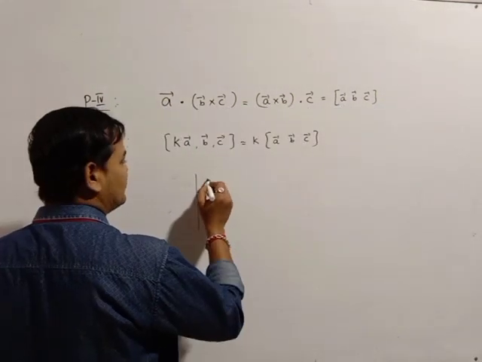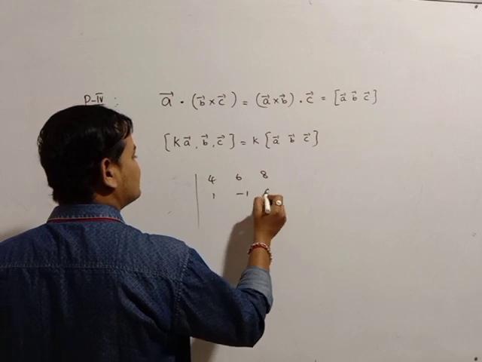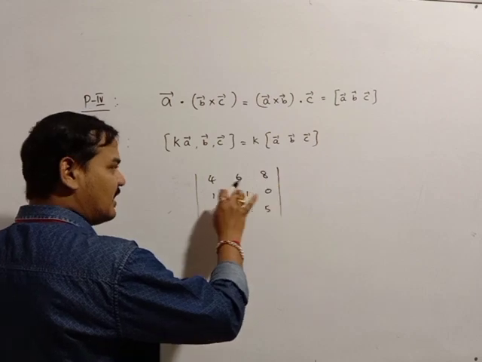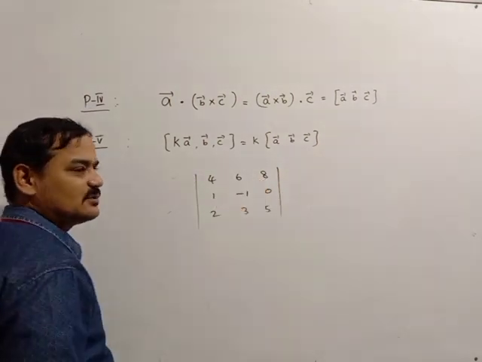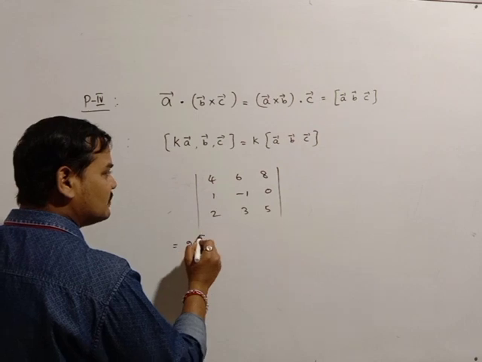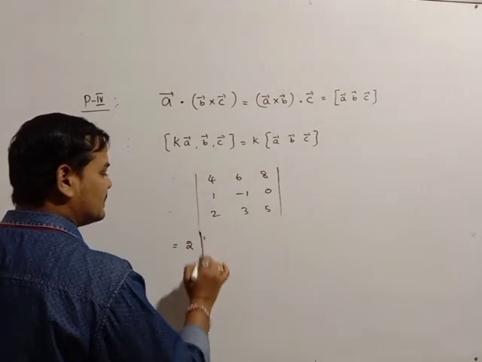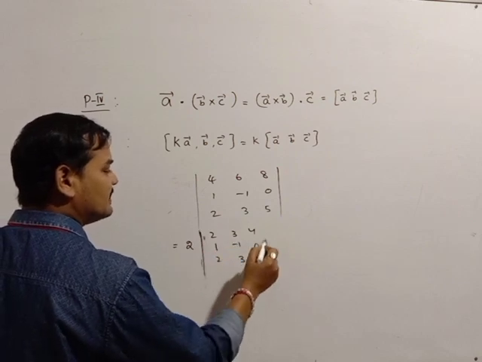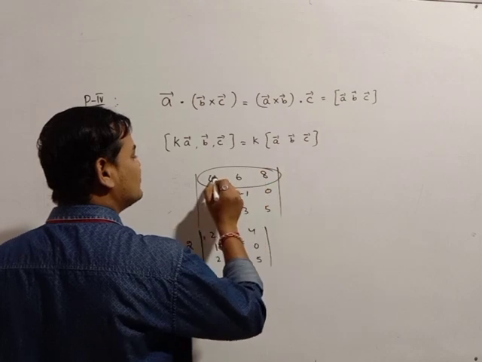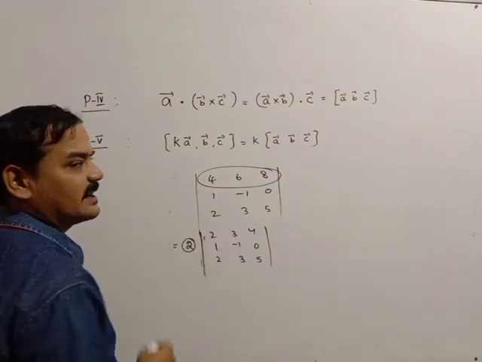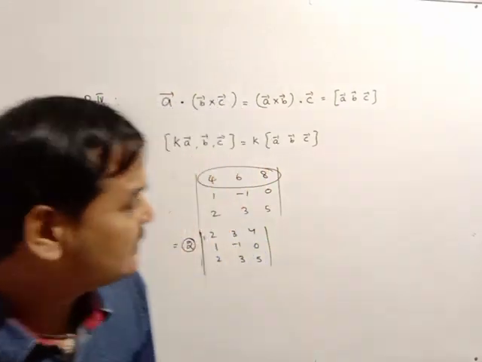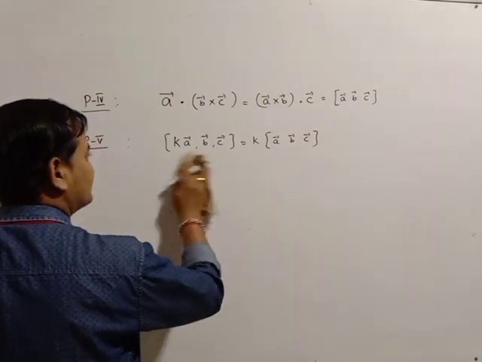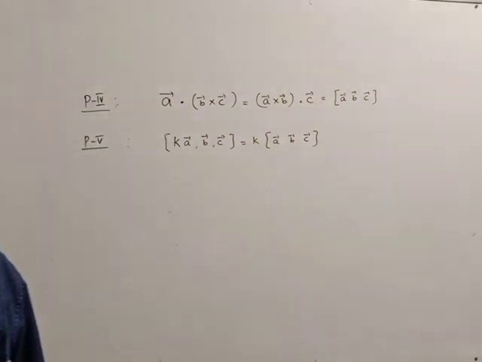Suppose in the determinant with rows 4, 6, 8, then 1, minus 1, 0, then 2, 3, 5, all elements in the first row are multiples of 2. So you take the 2 common and write 2, 3, 4 in the first row, with 1, minus 1, 0, 2, 3, 5 remaining. All elements had one common multiple 2, so we took it outside. The same concept applies here: if you multiply any one of the vectors by a common multiple, it comes outside.